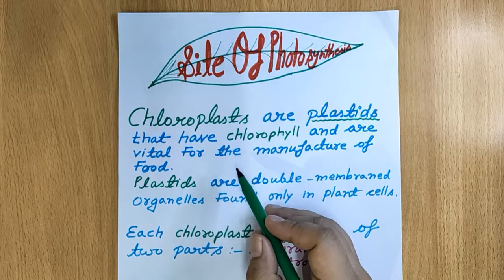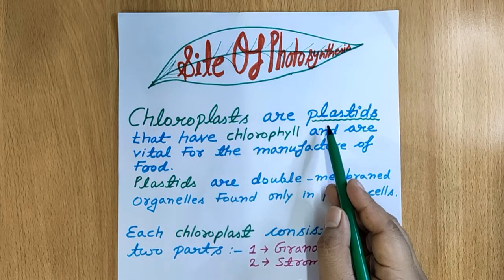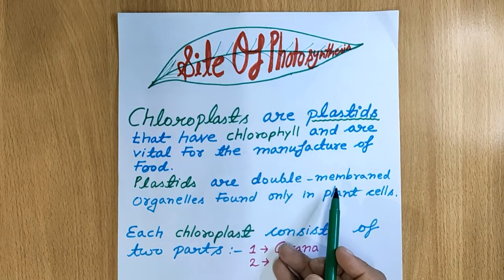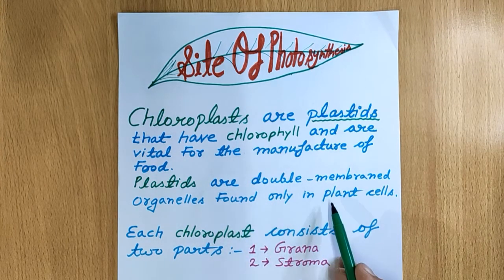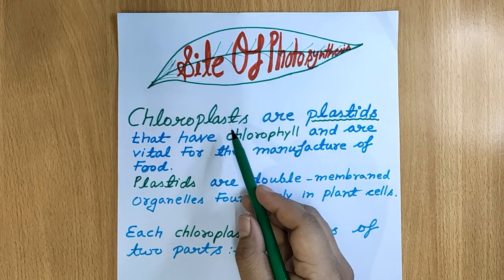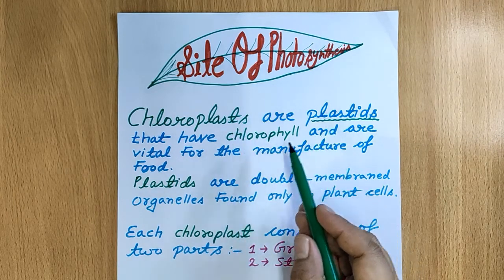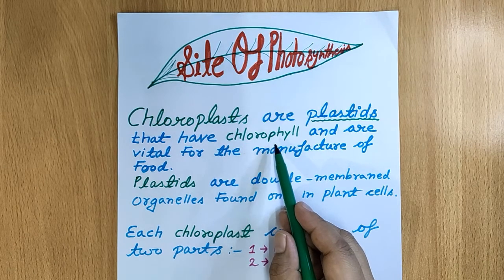Initially we all know that chloroplasts are plastids. And what are plastids? Plastids are the double membraned organelles found only in plant cells. Chloroplasts are types of plastids which contain chlorophyll, the green colored pigment.